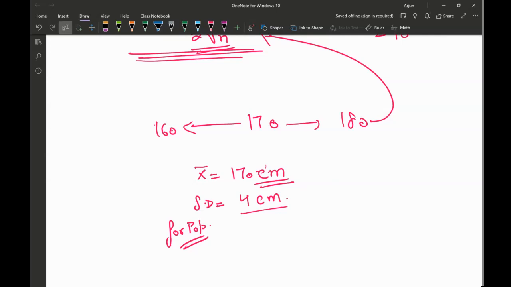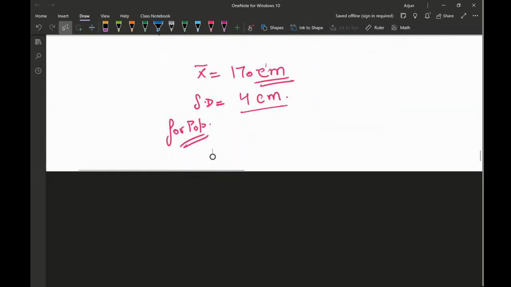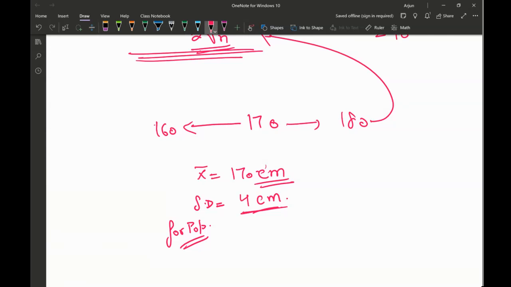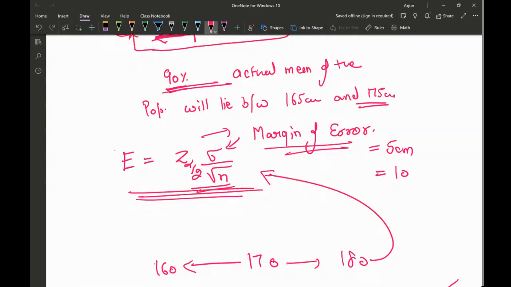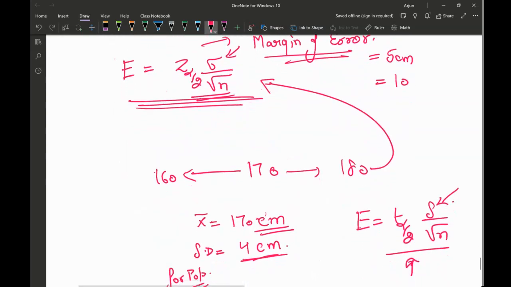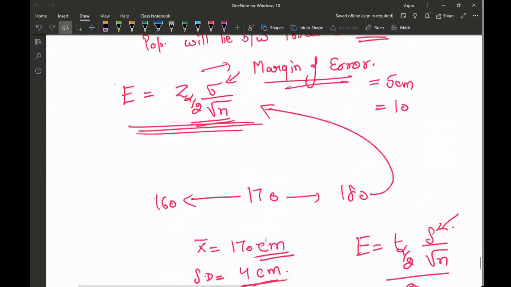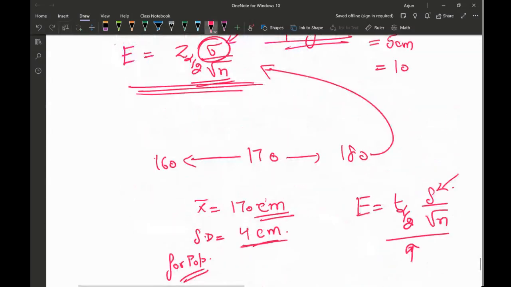Here, I'm assuming the population standard deviation is known to me. Because if I don't have the population standard deviation, then we end up using the T distribution, T alpha over 2 multiplied by S over square root of n, where we use the standard deviation of the sample. Here, because I'm using this formula, so you don't get confused, I'm assuming the population standard deviation is the same as the standard deviation of the sample. That's an assumption I'm going to take. And in the exam you will always be using the standard deviation of the population.